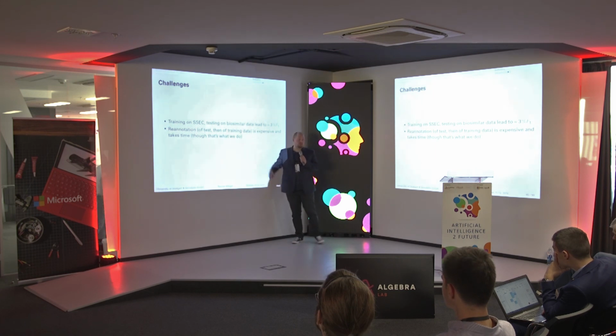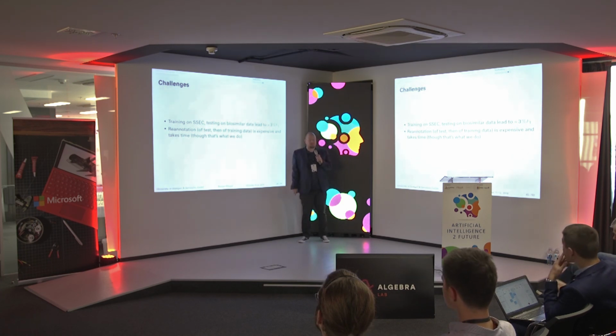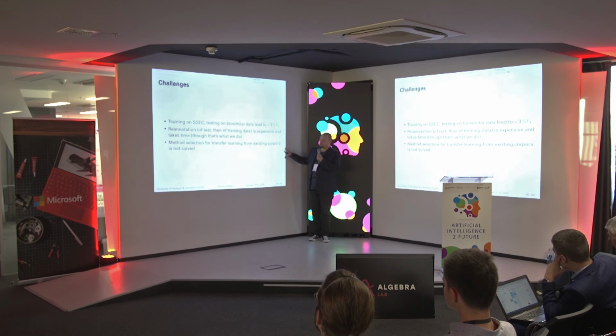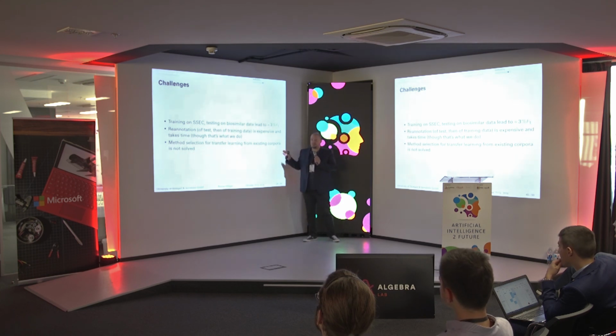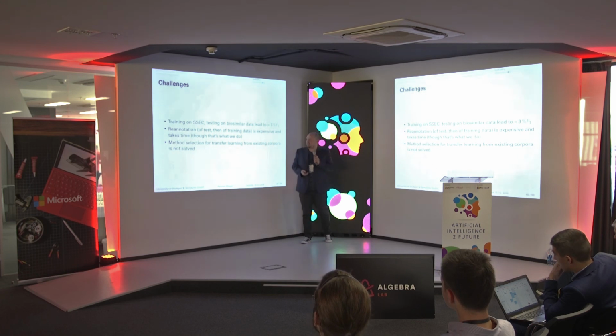The one approach is we do re-annotation of data, and that's somehow the most straightforward approach. It's pretty expensive and it takes time. You need to pay annotators to annotate substantial amounts of data. That's what we do, because that's the most straightforward idea. However, another possibility would be to use transfer learning methods from existing corpora to improve them to work well on our target corpus. Unfortunately, it's known that transfer learning works, but it's not really known which transfer learning method works when you don't have annotated data to transfer to. So this is not an established technology.